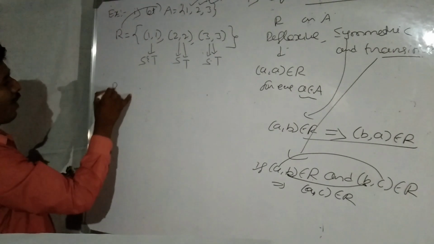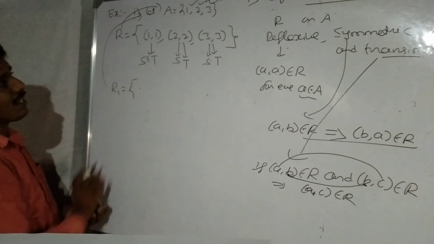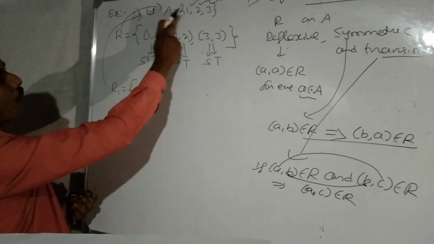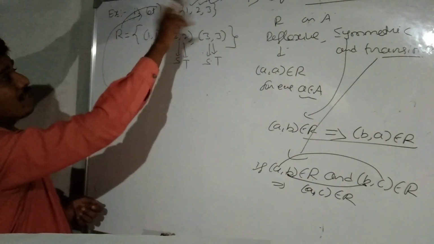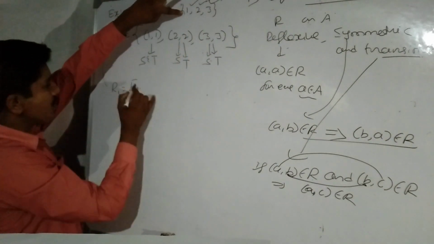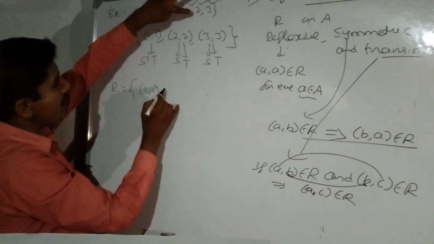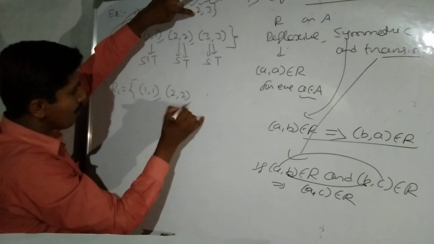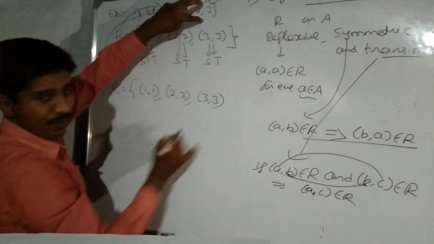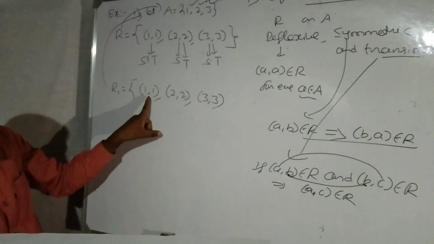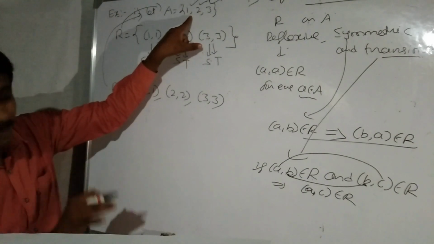Same example, R1 is a relation defined on the same set A. Here 3 elements belong to A. For it to be reflexive, every element of the set must be related to itself. 1 belongs to A, 1 is related to 1, which means 1,1 belongs to R. 2 belongs to A, 2 is related to 2, so 2,2 belongs to the relation. 3 belongs to A, 3 is related to itself. For it to be reflexive, the relation must contain at least 3 elements because the given set contains 3 elements.